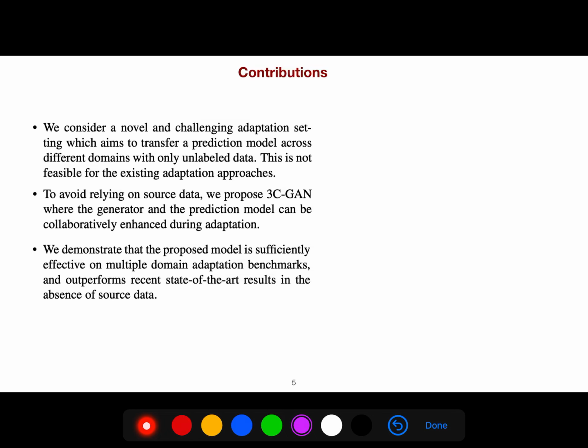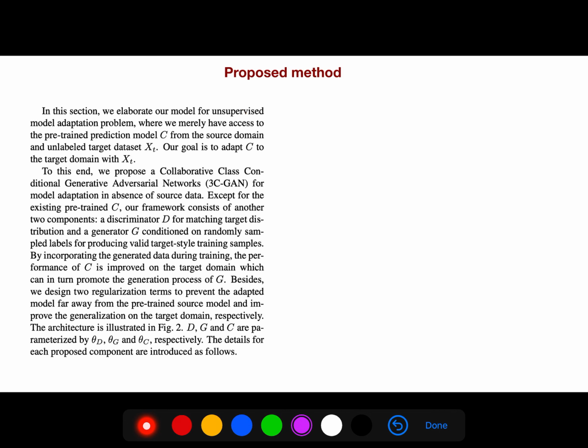To avoid relying on source data, we propose 3C GAN, where the generator and the prediction model can be collaboratively enhanced during adaptation. We demonstrate that the proposed model is sufficiently effective on multiple domain adaptation benchmarks and outperforms recent state-of-the-art results in the absence of source data.